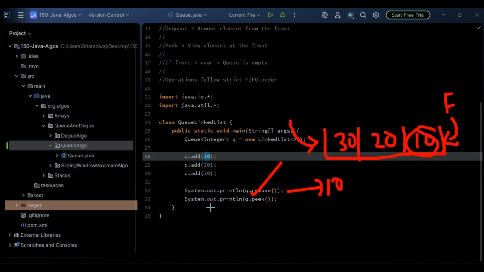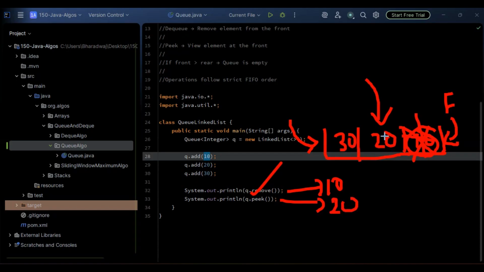And here, in this case, System.out.println, we are just going with a q.peek. In this case, it has to print the front element without removing, right? We have already removed 10, so this will not be in the queue. As we are making use of the peek, we'll just view the element. It just returns the element; it will not remove the element. So 20, we have to get the output 20.